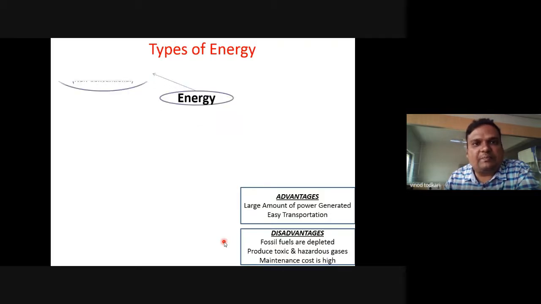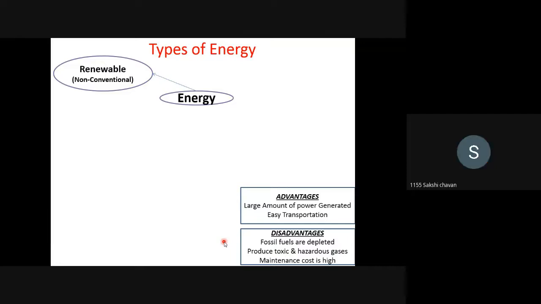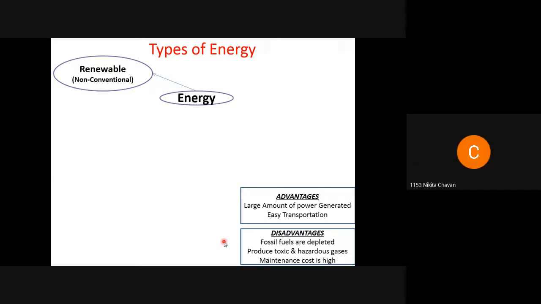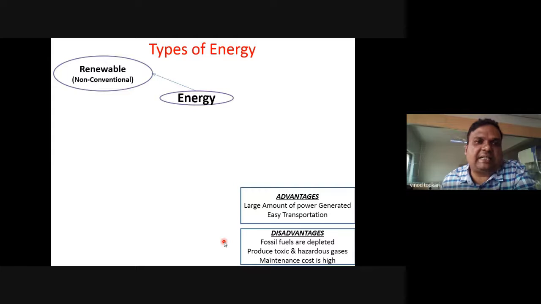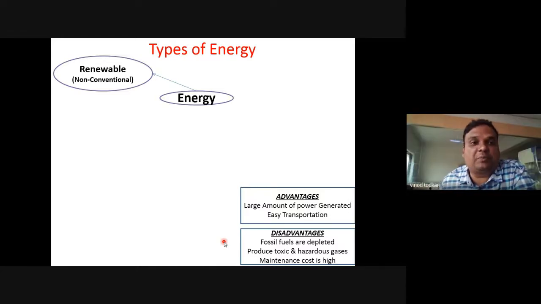Now, energy is basically classified into 2 forms. Which are those? Renewable and non-renewable. Very good. Can anyone tell me what is renewable? Tell me examples of renewable. Solar, wind, tidal, hydro, geothermal, excellent. Very good. Biomass, right?